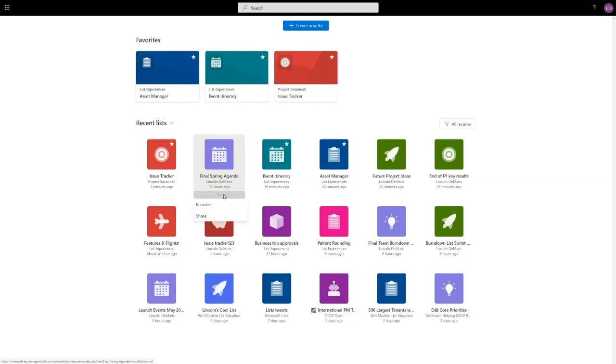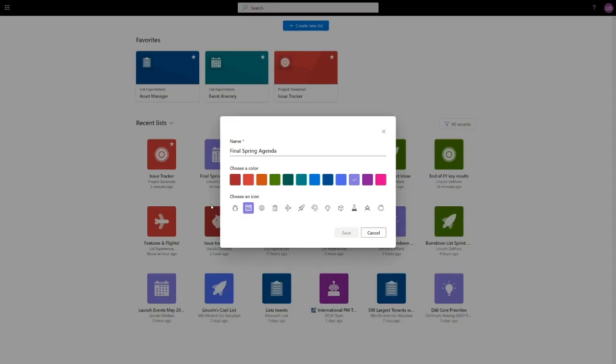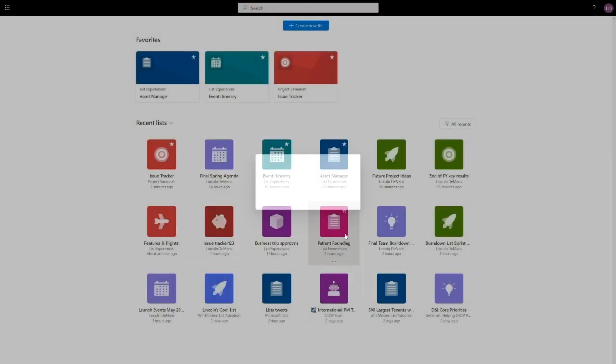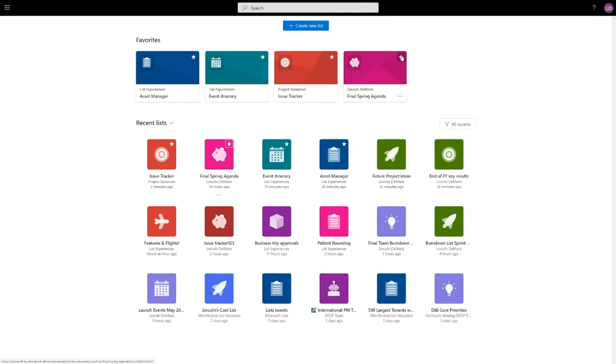I can easily customize the name, color, and icon of any of my lists. So if I want to change the way this looks, I can access the column, click rename, and I can pick a color and an icon that suits my personality. I like to pick the pig icon for as many of my lists as possible. And just like that, I've customized the page. And I pinned the list that I need to use the most at the top.